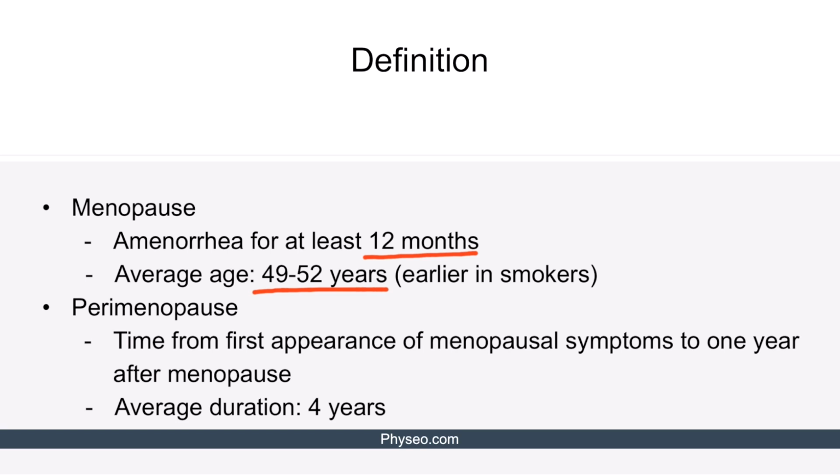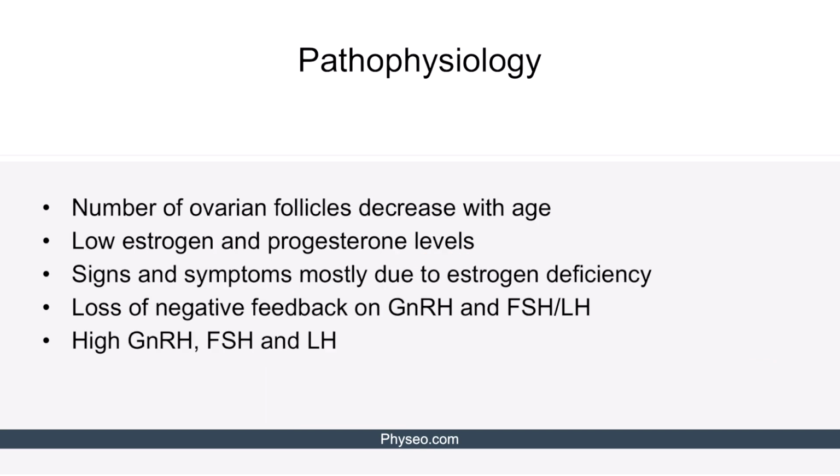Let's discuss a related term, perimenopause. Perimenopause is the time from the first appearance of menopausal symptoms to 1 year after menopause. An average duration of perimenopause is 4 years. Okay, moving on to the pathophysiology.